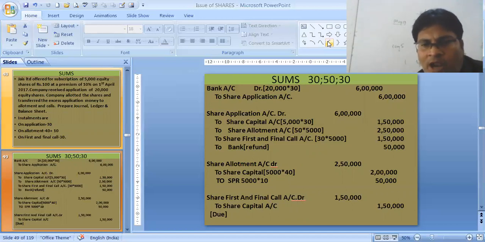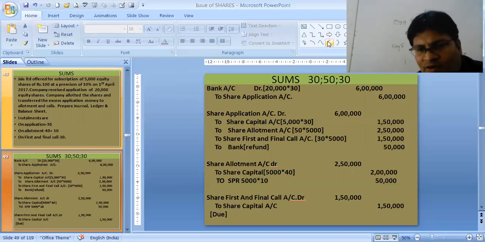Next, to allotment 2,50,000, that is 50 into 5,000, 40 plus 10, 50, and share first and final call 5,000 into 30, 1,50,000. To bank 50,000. The excess money is 5,50,000, and we have received 6 lakhs, so 50,000 is still excess. We have nothing to do with it, so we will refund it.